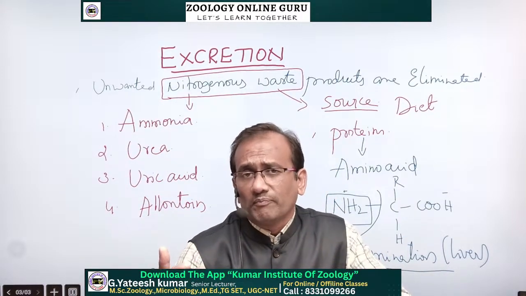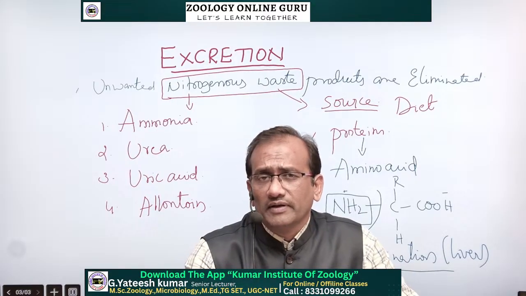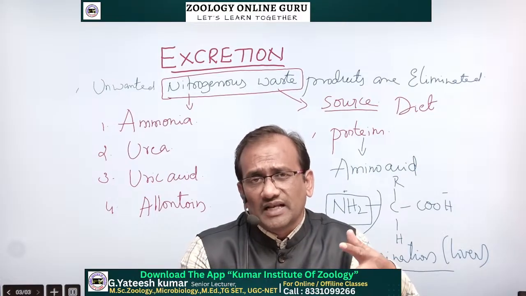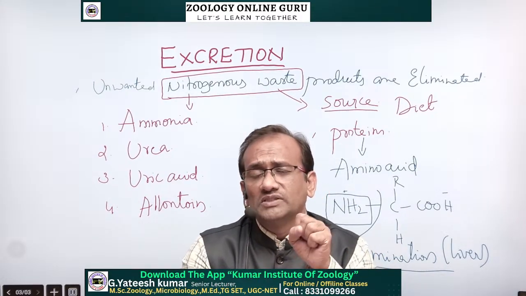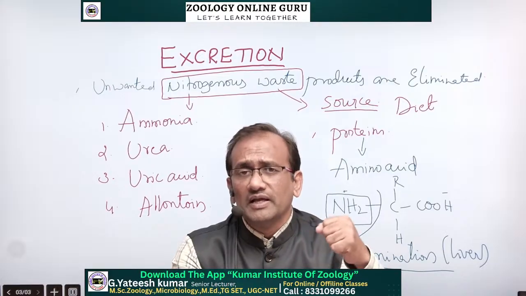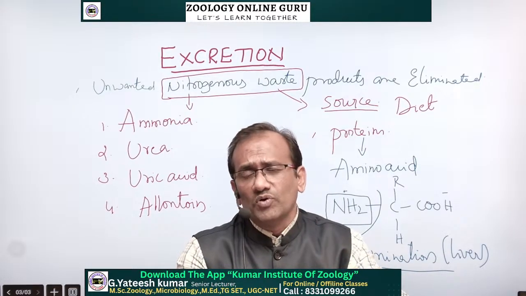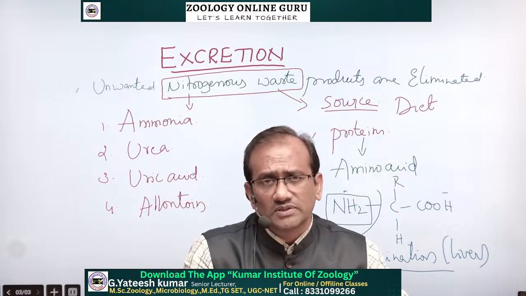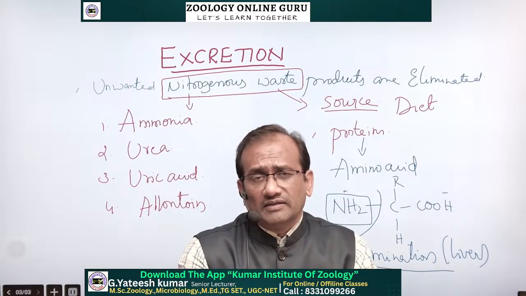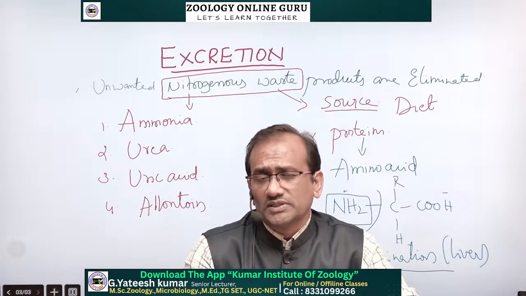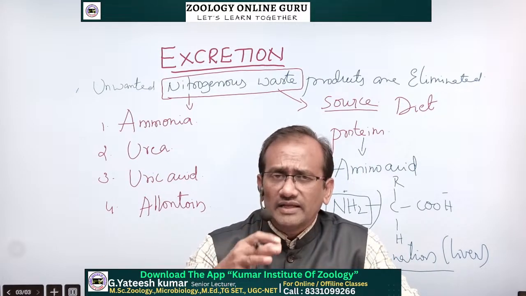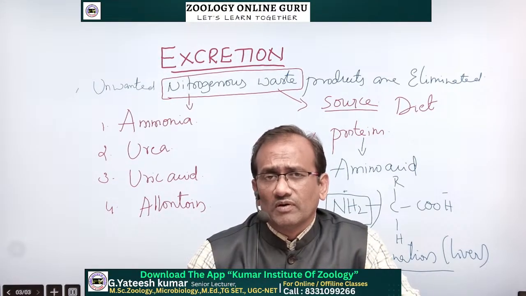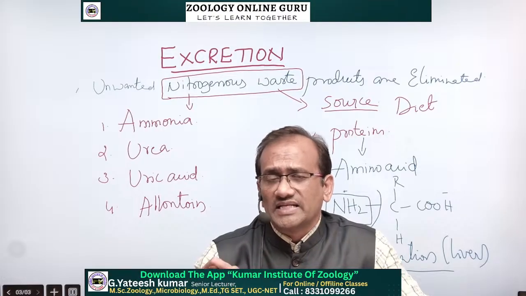In protein metabolism, the amine or ammonia group in the amino acids is removed and cleaved, and that ammonia is very dangerous and must be eliminated outside. To eliminate that ammonia, it may be converted into urea, uric acid, and some other different forms to neutralize its harmful effects, and then removed outside. Removing all these nitrogenous waste products from the animal body is known as excretion.